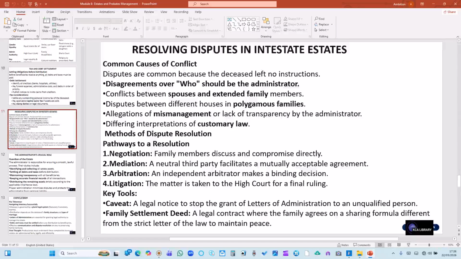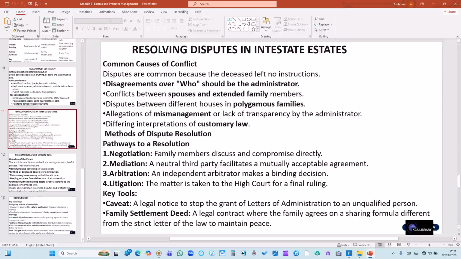Let us look at resolving disputes in an intestate estate. Common causes of conflict include: disputes are common because the deceased left no instruction. So disagreement may arise over who should be the administrator. Conflict may arise between the spouse and the extended family members. Disputes may arise between different houses in a polygamous family. Allegations of mismanagement or lack of transparency by the administrator may also result in dispute.